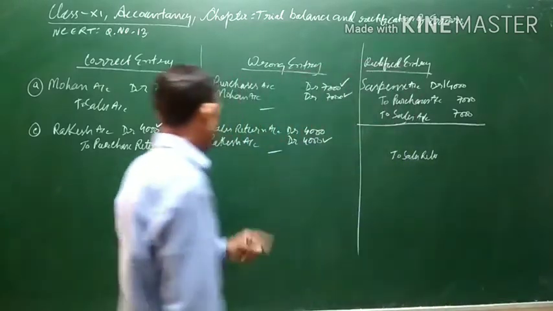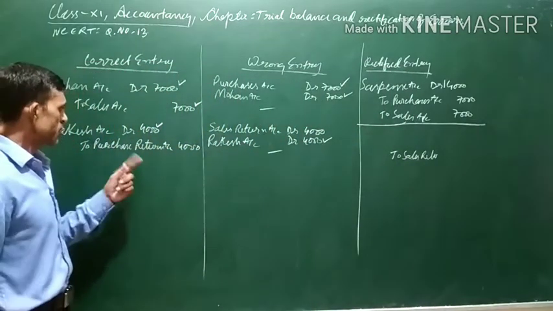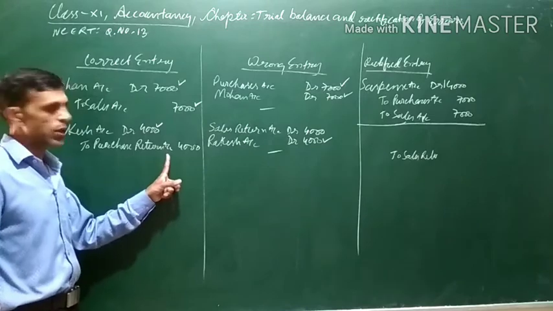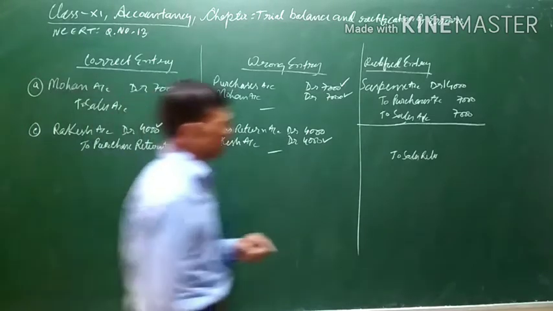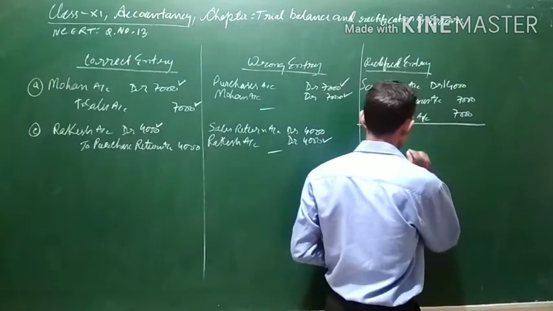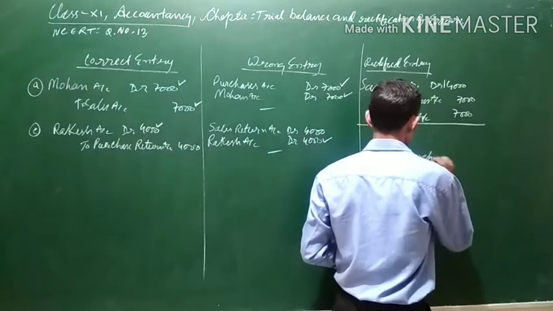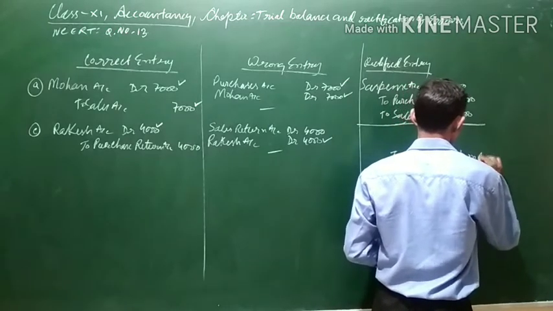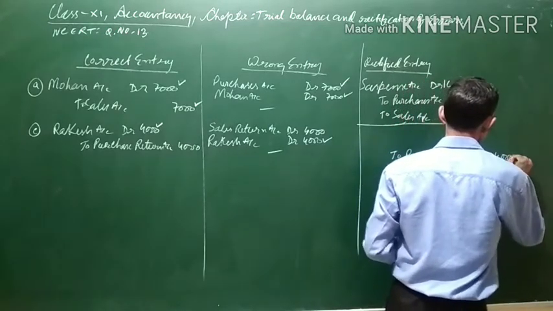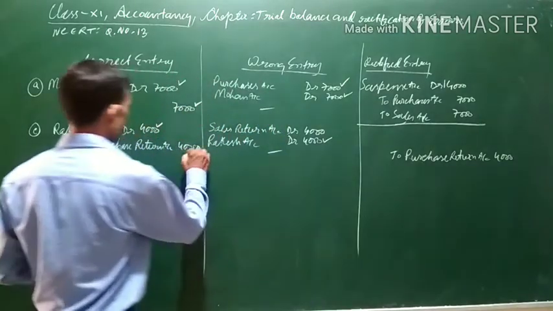No, this is the purchase return. Purchase return should have been credited. It has not been credited. That is why it will be credited to purchase return. To purchase return account 4,000. Now this is also done.